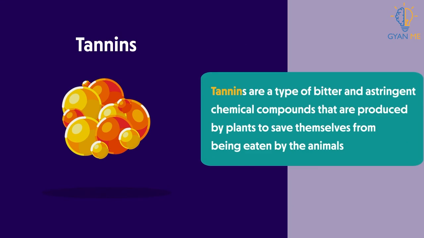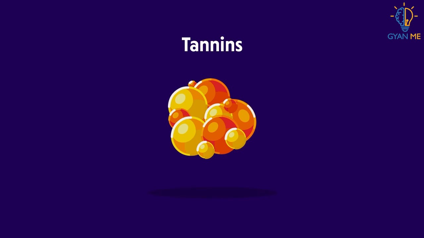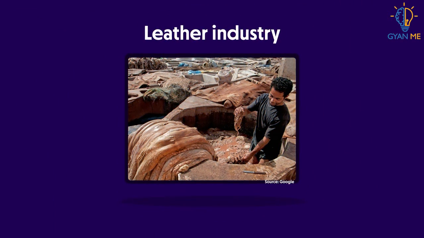Students, tannins are a type of bitter and astringent chemical compound that are produced by plants to save themselves from being eaten by animals. Tannins are also used in leather industry for making leather smooth and shiny from raw hides.